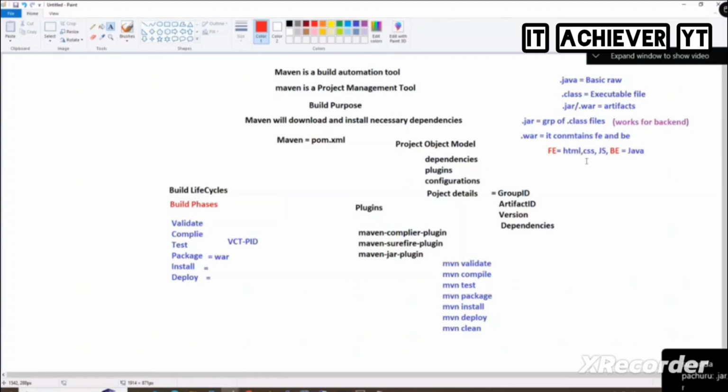Now you tell me, do we deploy only the backend or do we need to deploy front end and backend? Both. So which one should we be using? War file. If you go for .jar files, they contain only backend, but war also contains front end and backend. That's why mostly we will use war files.